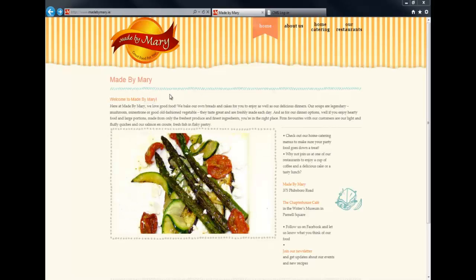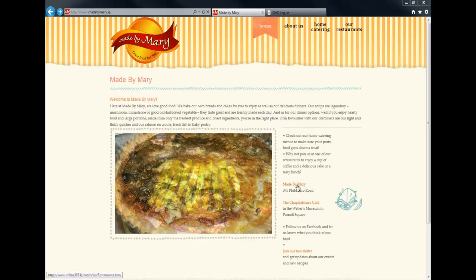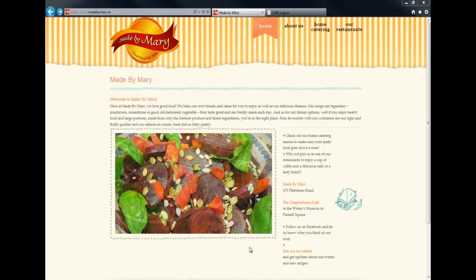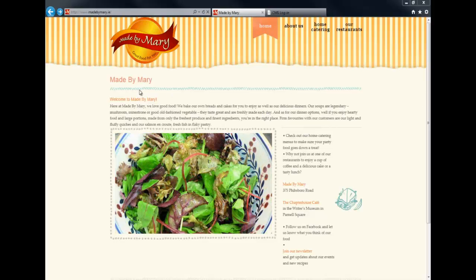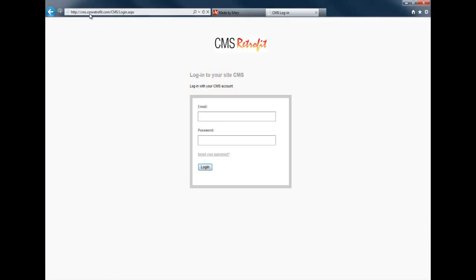Okay, here's a site made by Mary.ie that we want to change some text on. It could be adding an image, removing an image, adding a piece of video or whatever, or just changing something very trivial.